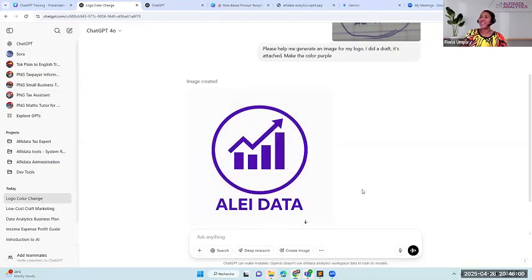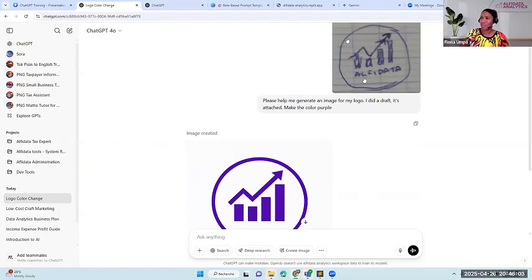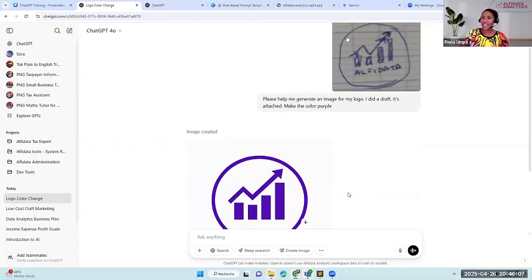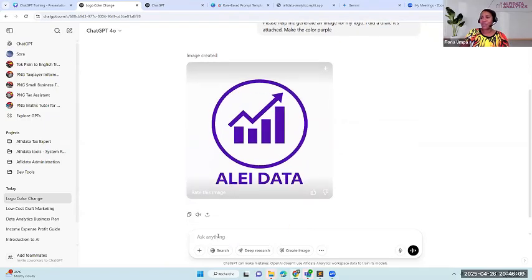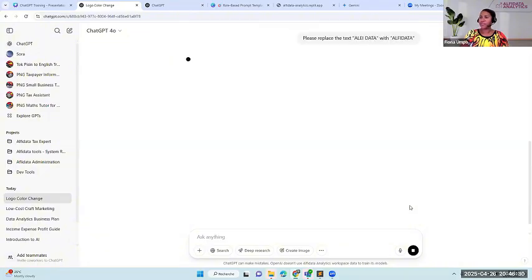LA data. Okay, so I think it didn't read my writing here well. The text was Alfie data, so I can correct that. Let's just do that now. Please replace the text LA data, sorry, with Alfie data. Okay, let's just correct the text.